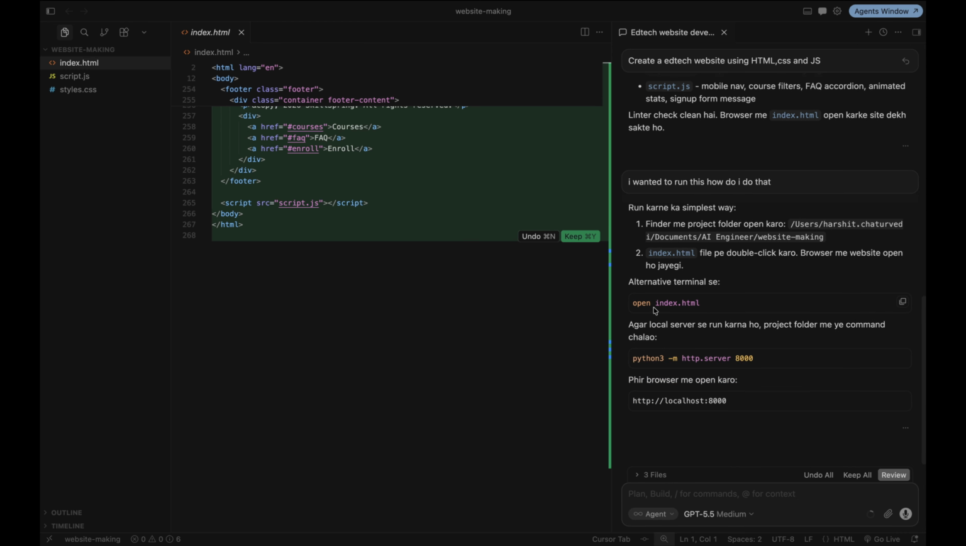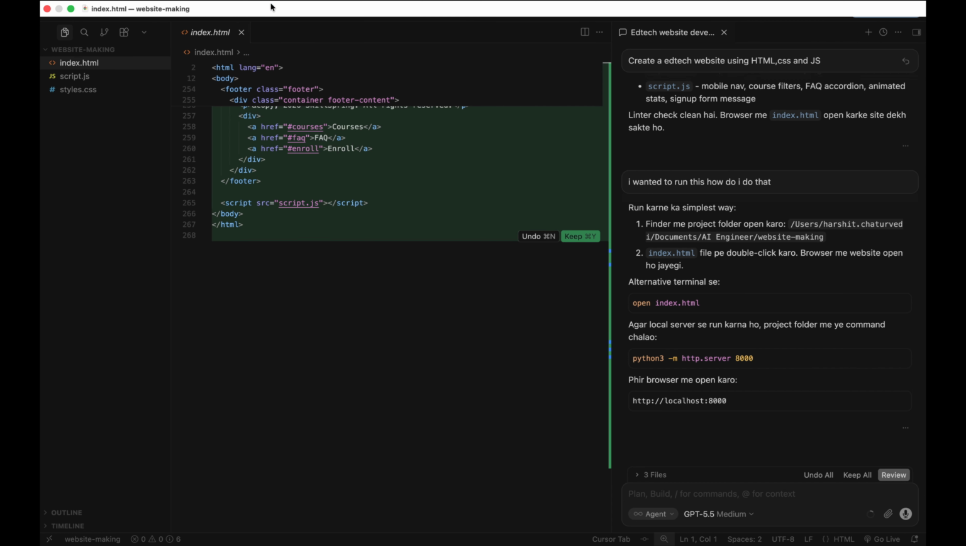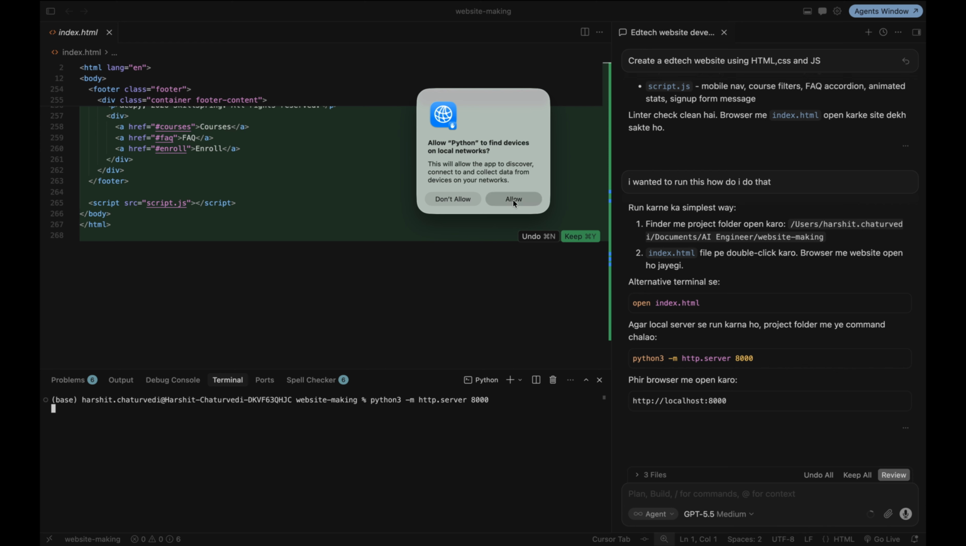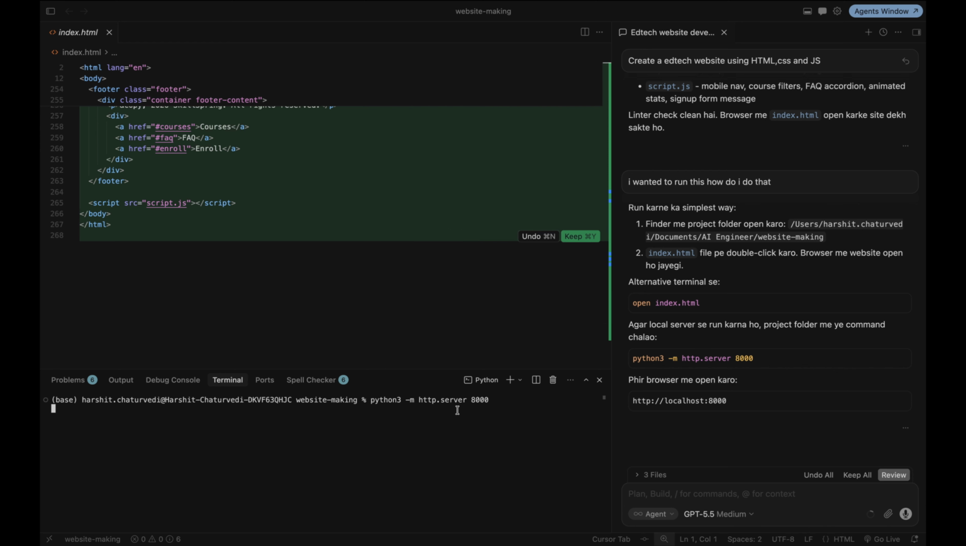Alternative: in the terminal, go to this file index.html, start, and do one thing. If you want to run the project on a local server, in the project folder run the command python3 -m http.server 8000. Then in this link it will open my website. I'll go to the terminal, click here and paste this command, python3 -m http.server 8000. Correct. Now it is starting, and it is serving at http://localhost:8000.